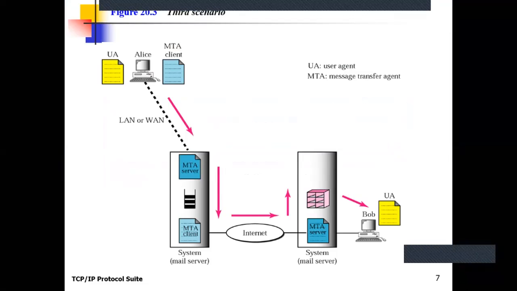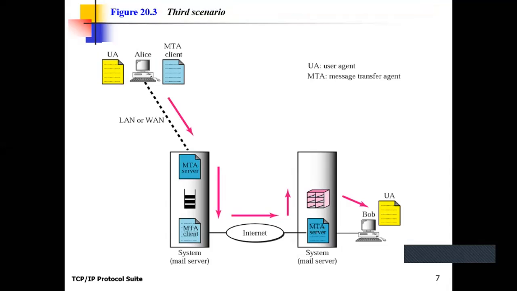Now, we come to the third scenario. See the difference between the second and the third scenario. Here, the sender of the mail is apart from the mail server. Alice, the sender of the mail, is on a different network. See the connection between Alice and the mail server of Alice. There is a local area connection or a wide area network between these two networks. Alice is on one machine on one network, and her mail server is on another network. Clear?